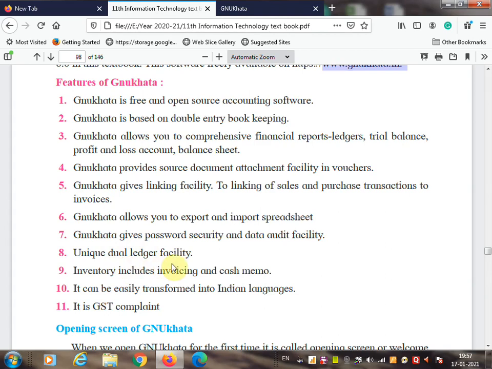A unique dual ledger facility is given. Inventory includes invoicing and cash memo. It can be easily transformed into Indian languages. GNU Khata is GST compliant, meaning goods and services tax is also included in GNU Khata, like the Tally accounting software.